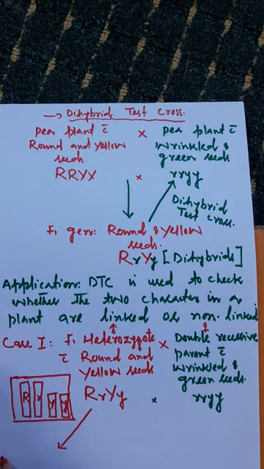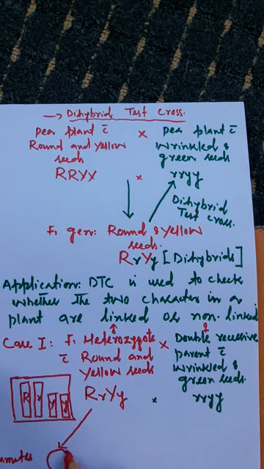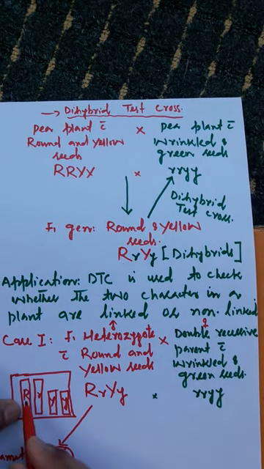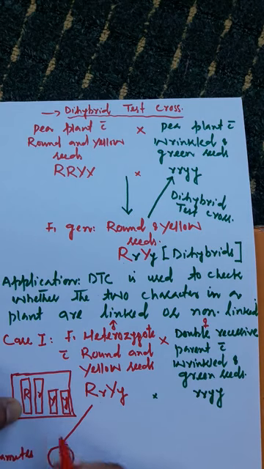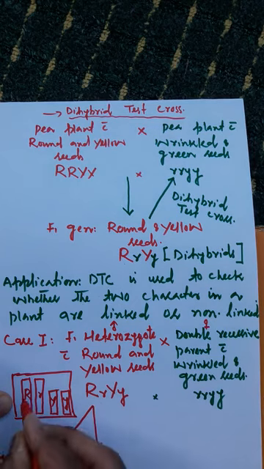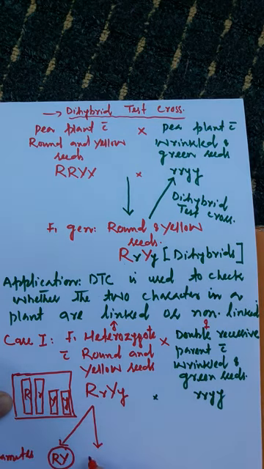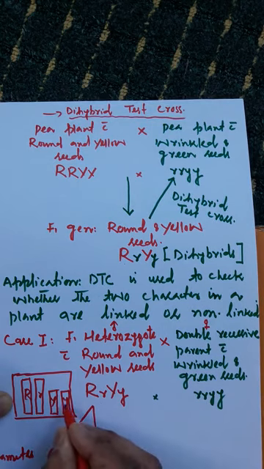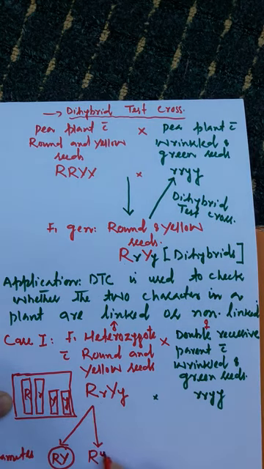Some of the gametes will carry capital R and capital Y, so the genotype of the gamete is capital R, capital Y, and it is haploid. Some gametes will carry capital R and small y.